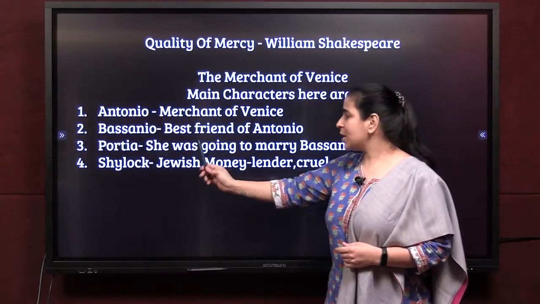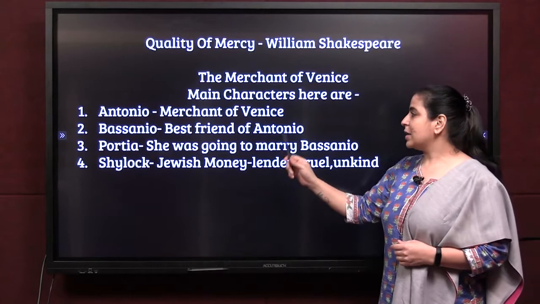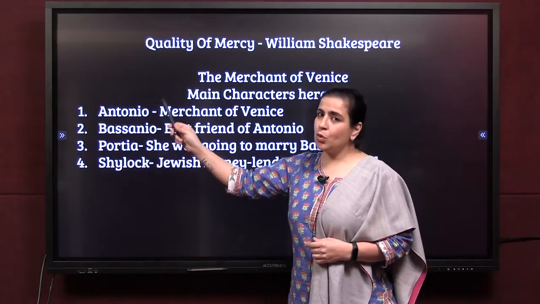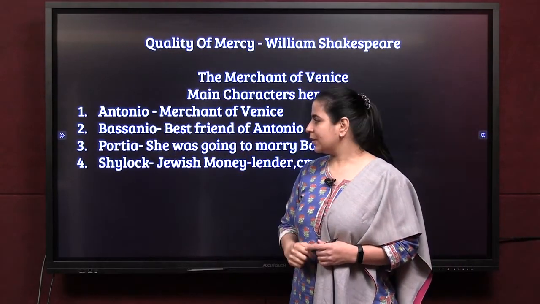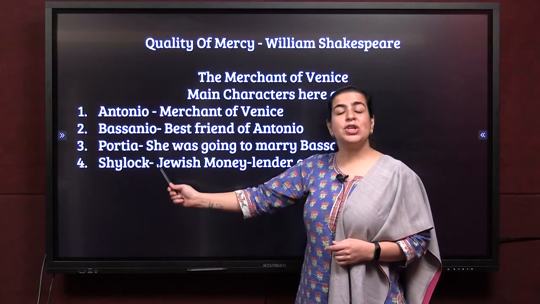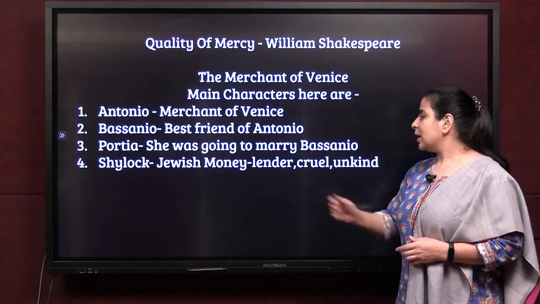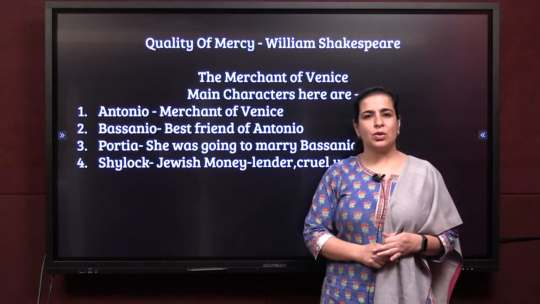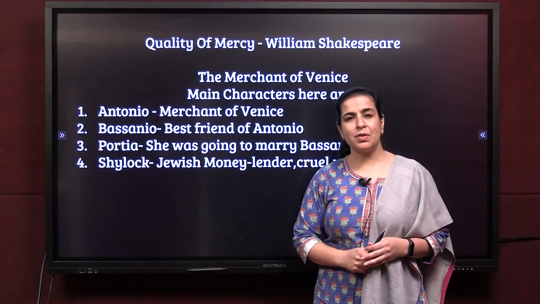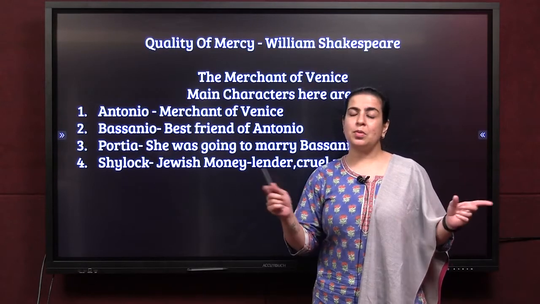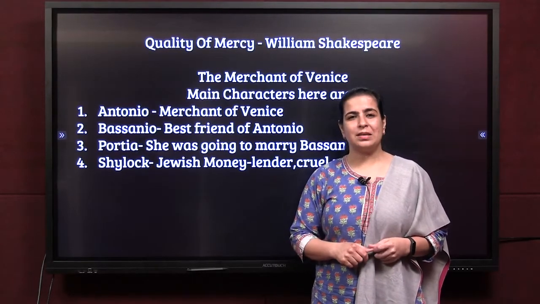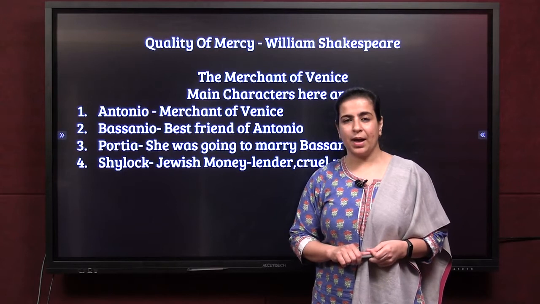Portia is a very beautiful young girl and she was going to marry Bassanio, who was Antonio's best friend. And the other character is Shylock. Shylock is a Jewish money lender, okay? He was very unkind and cruel. Though he used to give money to everyone, to take it back, he used to do a lot of bad things to get his money back, okay?